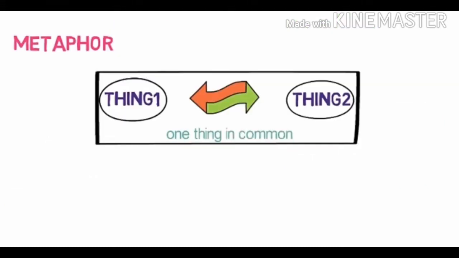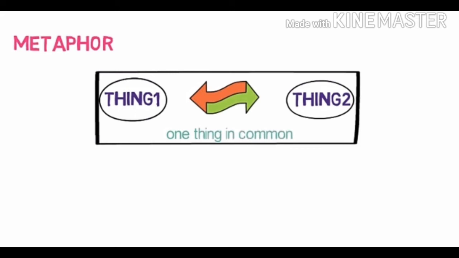Now look into the next type of figure of speech. It is metaphor. Metaphor is a figure of speech which is used to compare two unlike things. These two things must have one thing in common. Now you might be thinking that in simile also I told you the same thing, but there is a difference between both of them. So what is the difference?